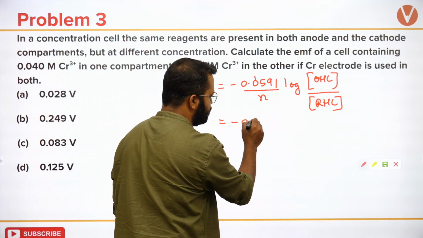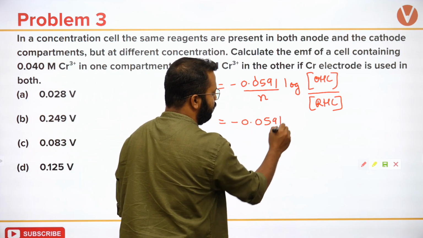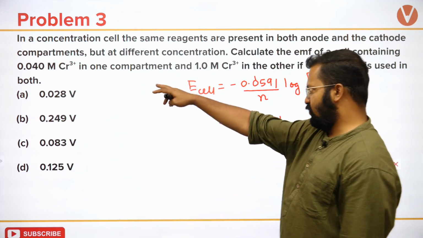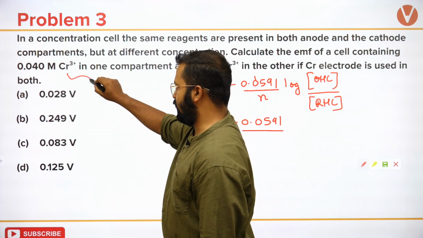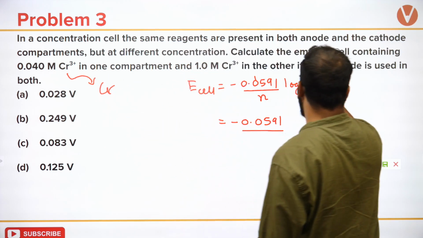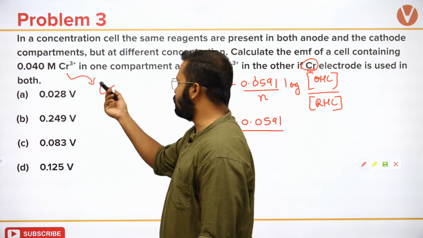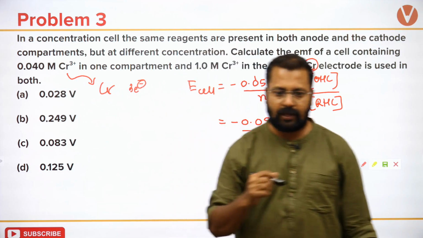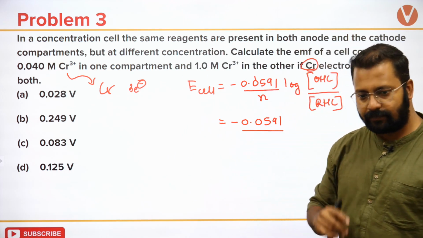So this is minus 0.0591. Tell me one thing, what is the number of electrons? It is Cr3+, so where is it being converted to? Maybe Cr electrode. So it's given Cr electrode. So the number of electrons is 3. Okay, number of electrons is 3.